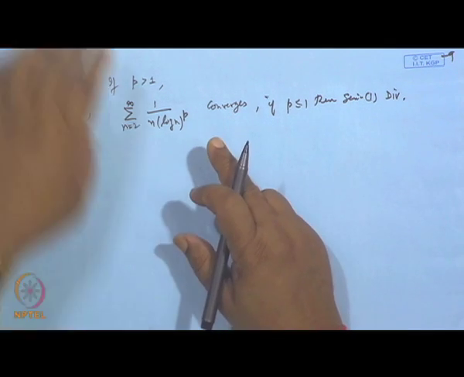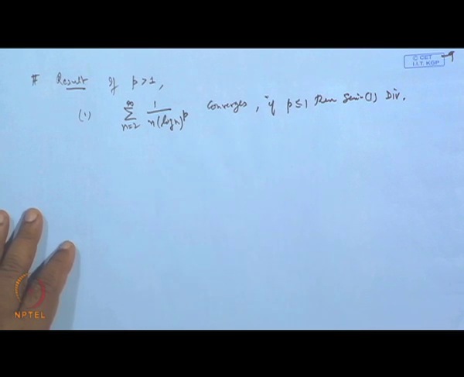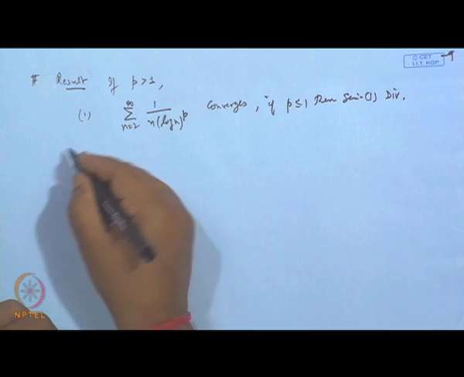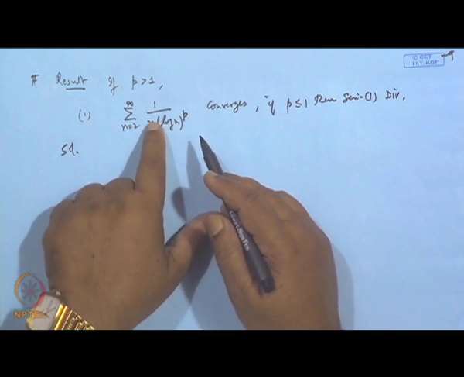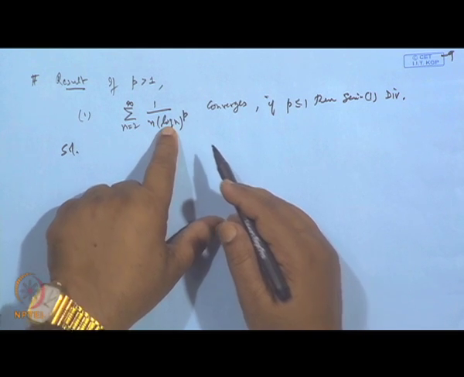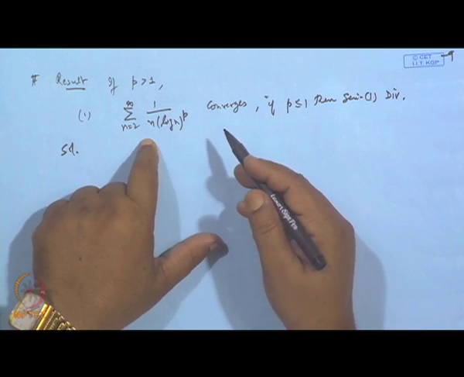Again it follows from the same thing. How will the solution come? To test whether sigma x n converges, we find out the 2 to the power k terms.